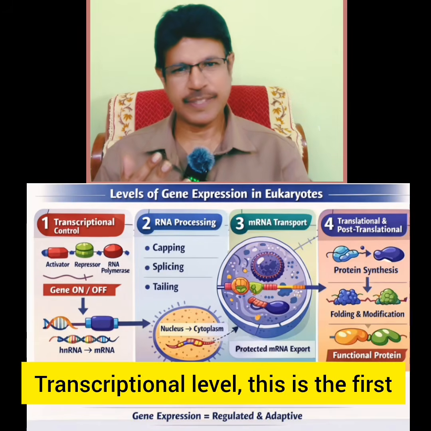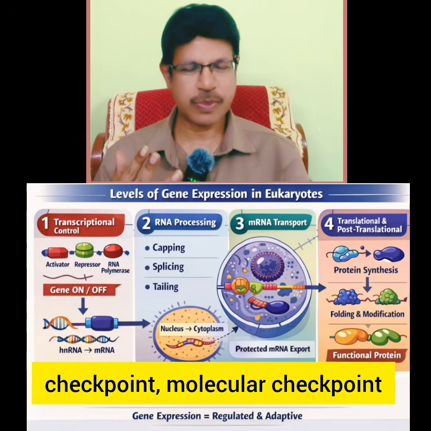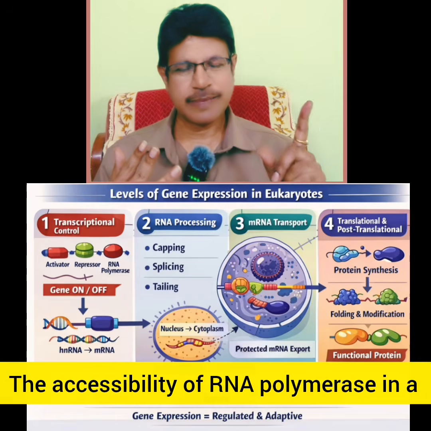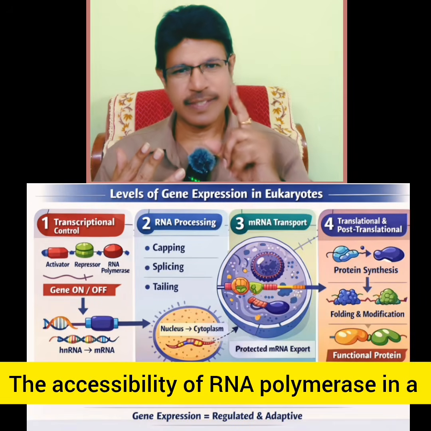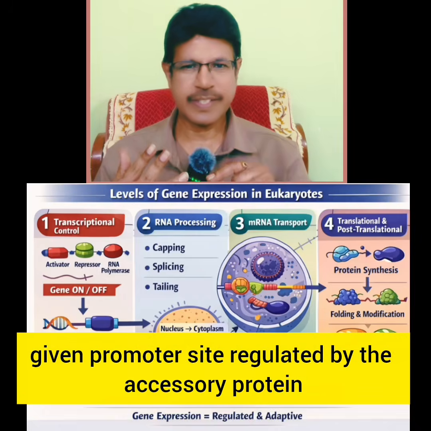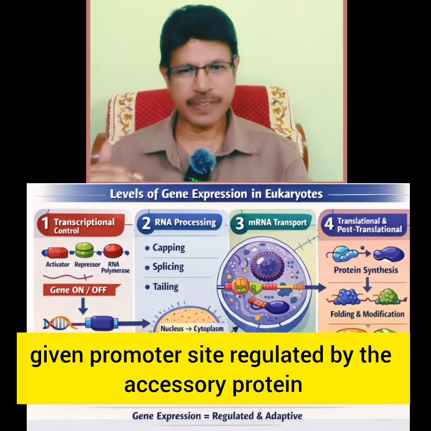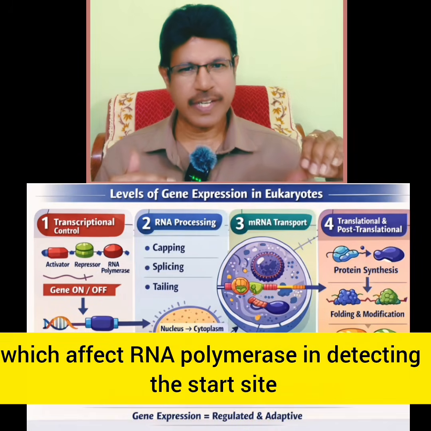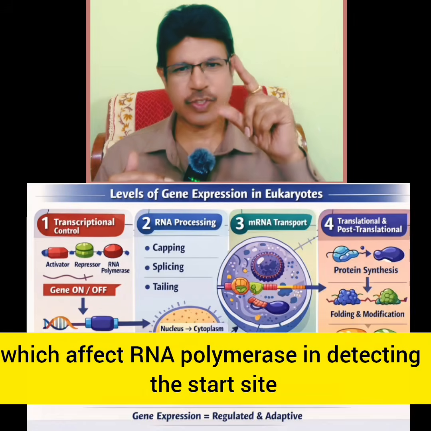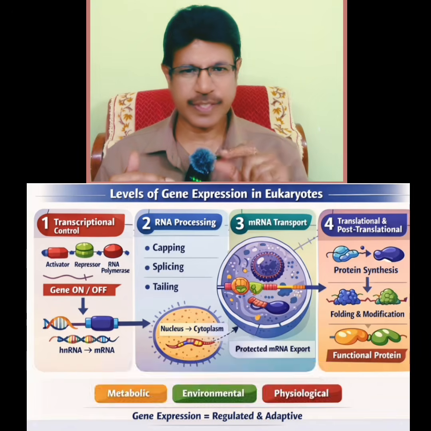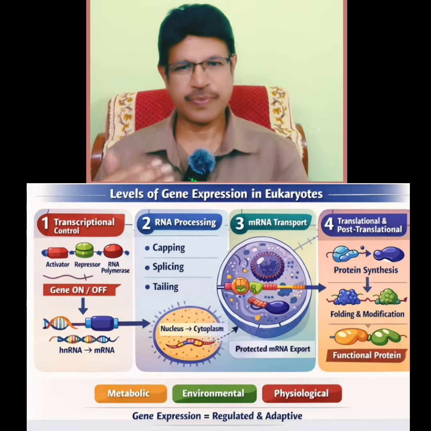Transcriptional level, this is the first molecular checkpoint. The accessibility of RNA polymerase to a given promoter site is regulated by accessory proteins, which affect RNA polymerase in detecting the start site, that is the structural gene. It has to pass through that checkpoint.